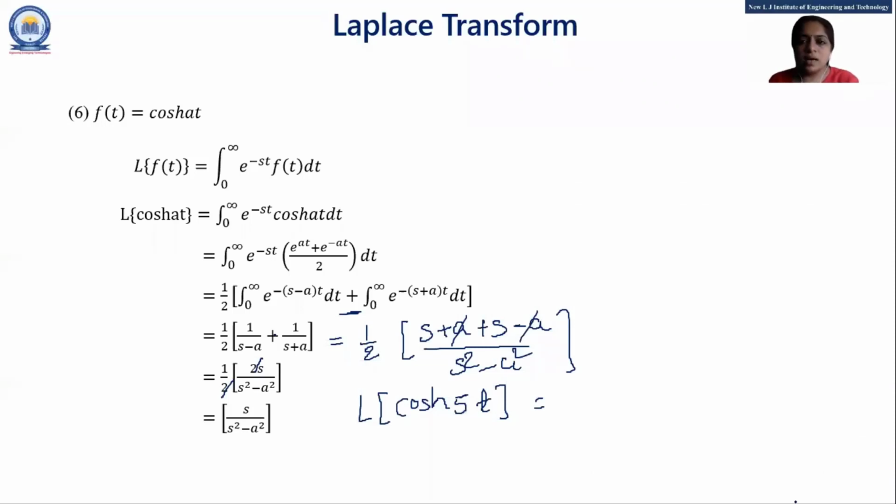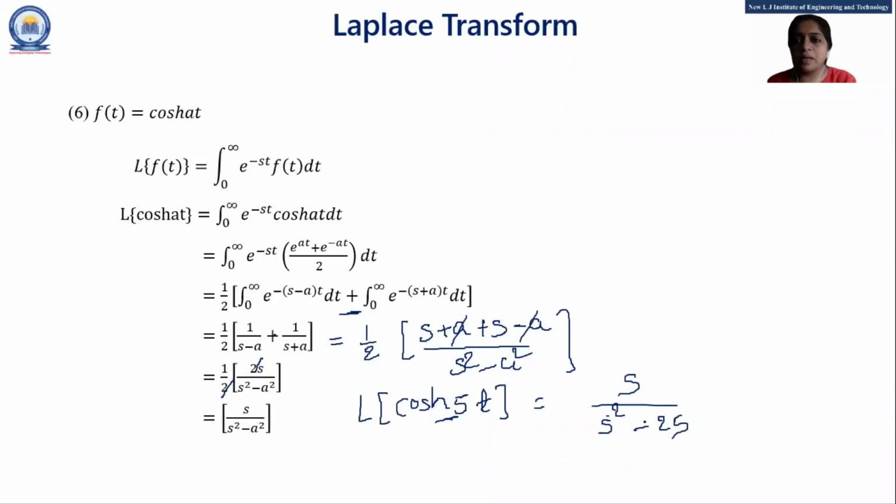As cos is there, either in the hyperbolic form or the trigonometric form, the numerator is s. Yes, very good, Unnati, Dev, Ritu. Thank you for your response. When cos is there, our numerator is s, and since a hyperbolic function is there, the denominator is s square minus 25. Okay, students.